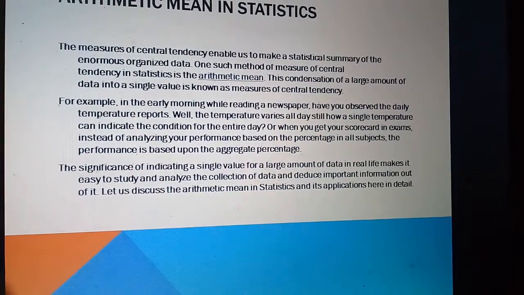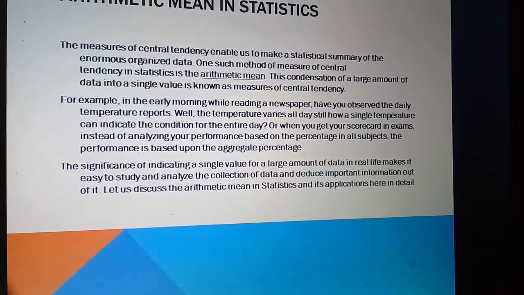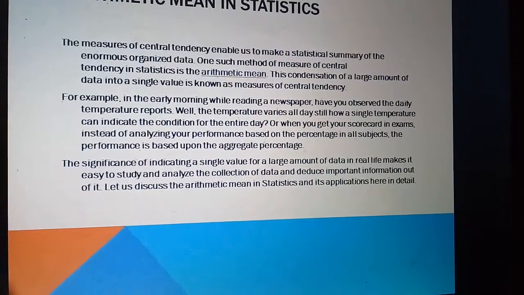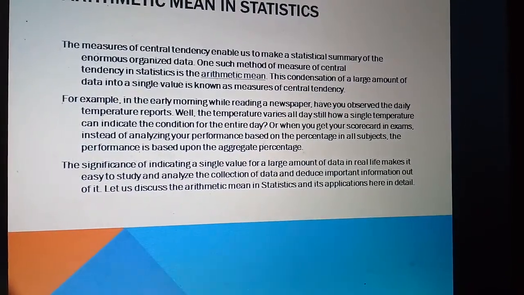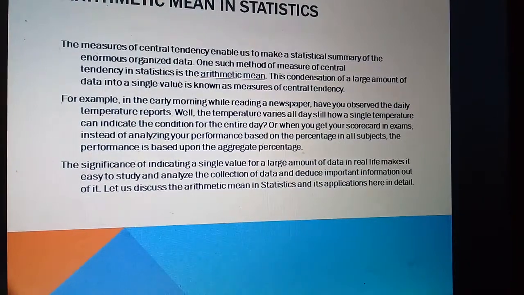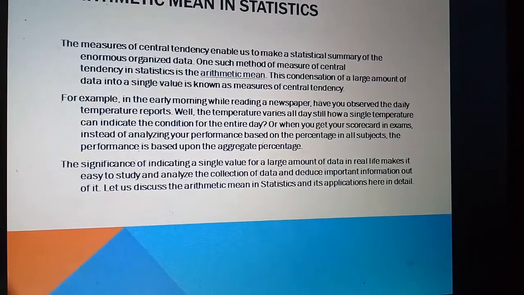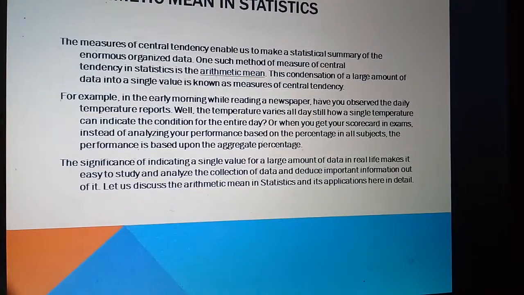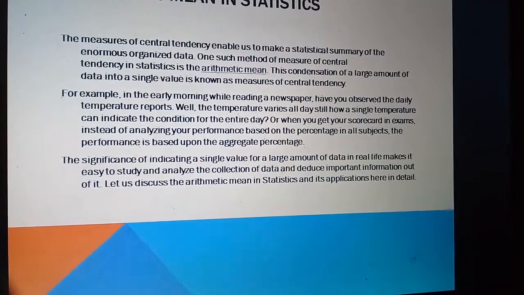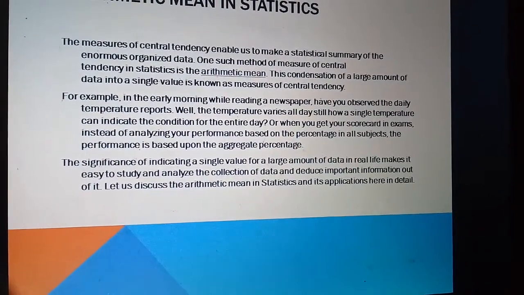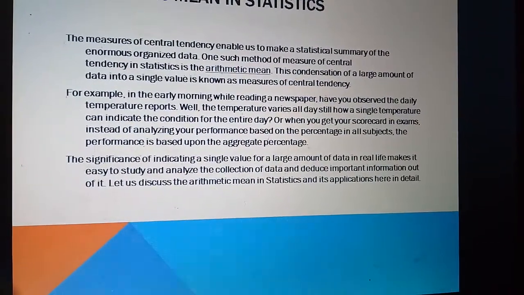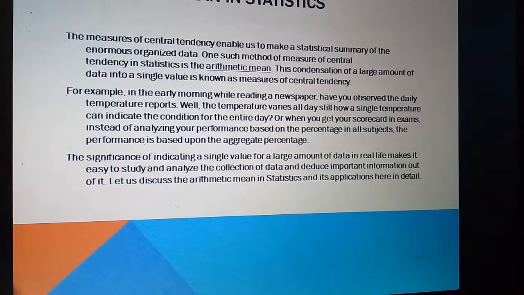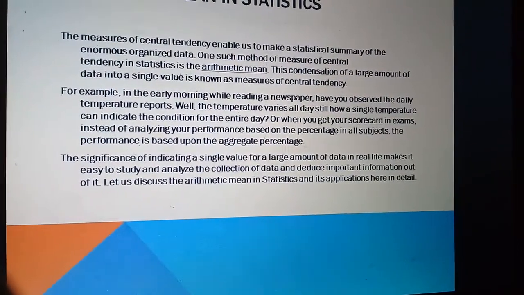As for example, in the early morning while reading the newspaper, have you observed the daily temperature reports? Well, the temperature varies all day, still a single temperature can indicate the condition of the entire day. Or when you get your score, you analyze your performance based on the percentage in all subjects. The performance is based upon the aggregate percentage.